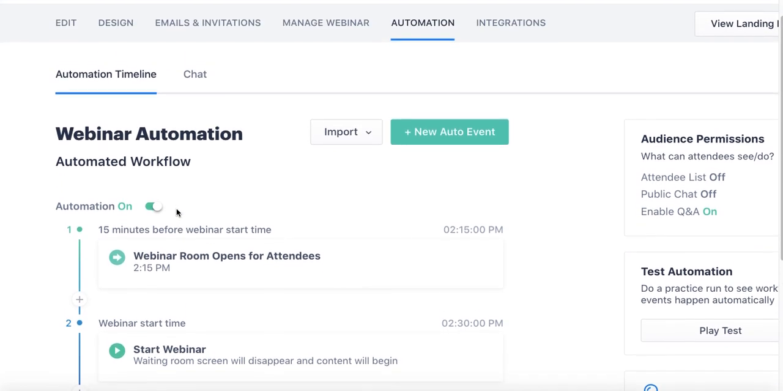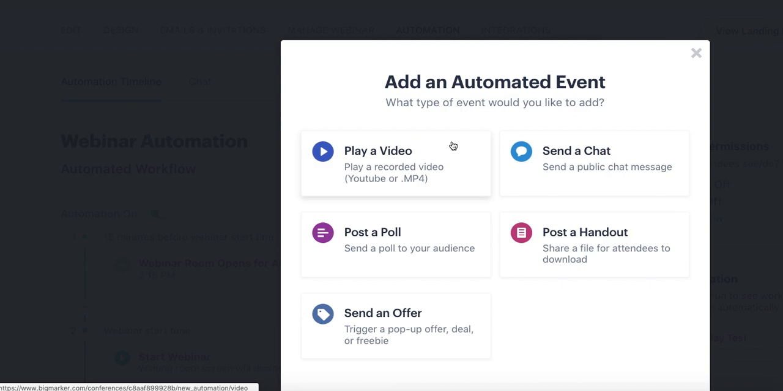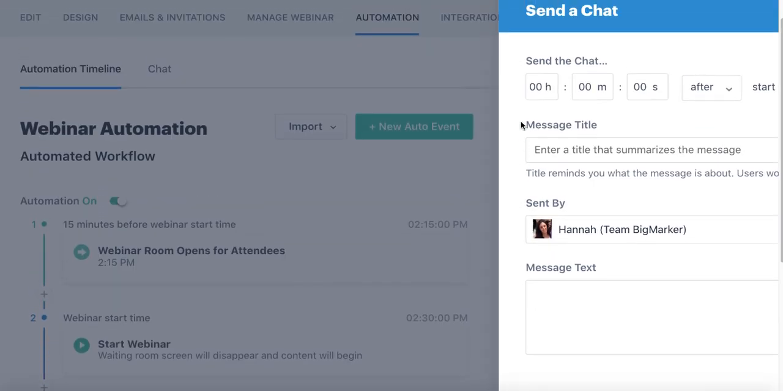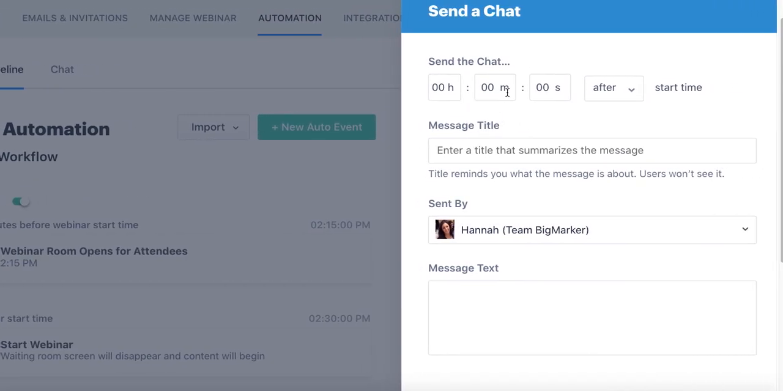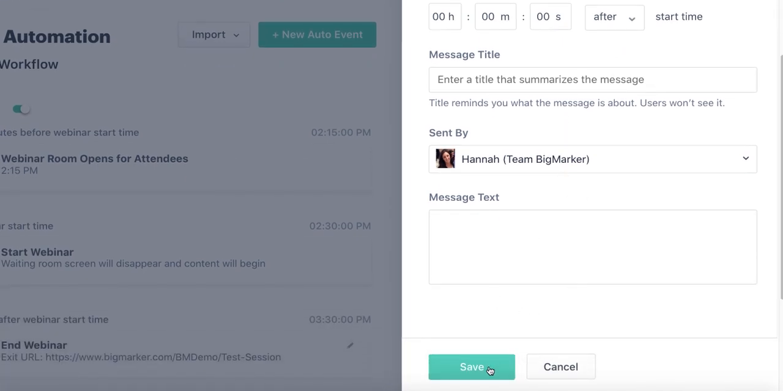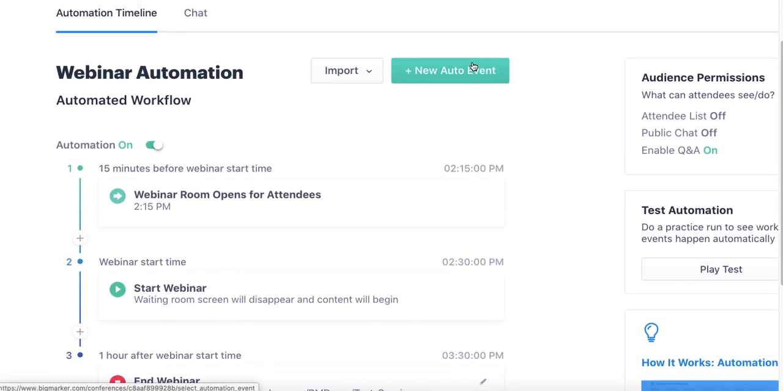So you can do one of 2 ways for importing events. You can import individual events by adding new auto events, and to do that, you just click that. And you select the type of content you want to share. Perhaps it's a video, chat, handout, poll, or offer. And when you select the piece of content you want to share, a drawer will slide out asking you the exact moment you want that piece of content to trigger, followed by the actual piece of content itself. And you just click Save, and it will go right into this timeline. So you can continue building on this automation one by one.